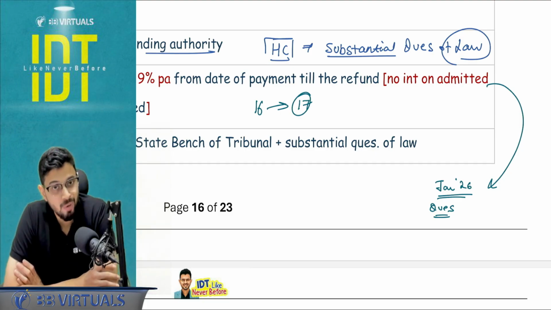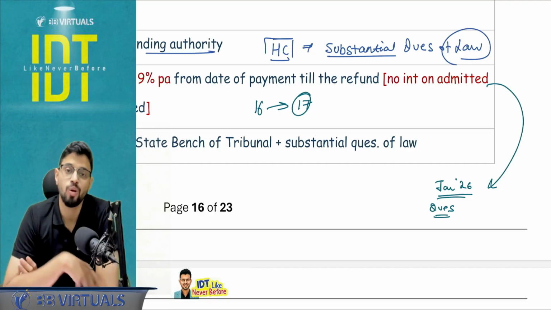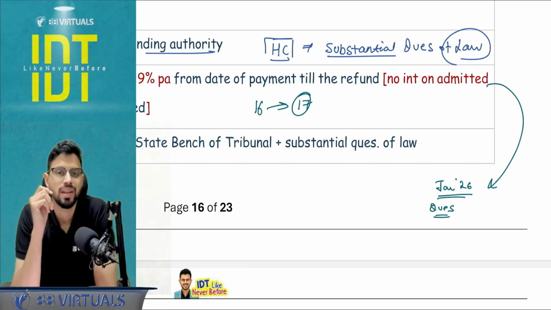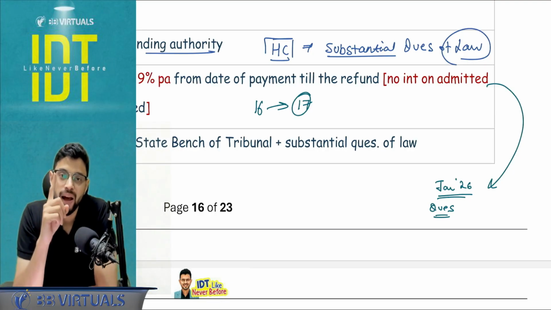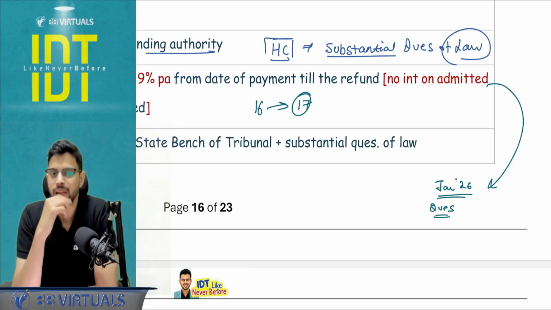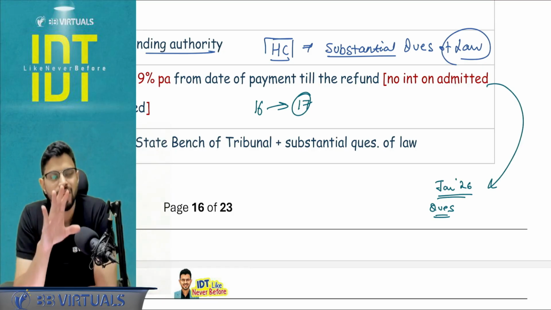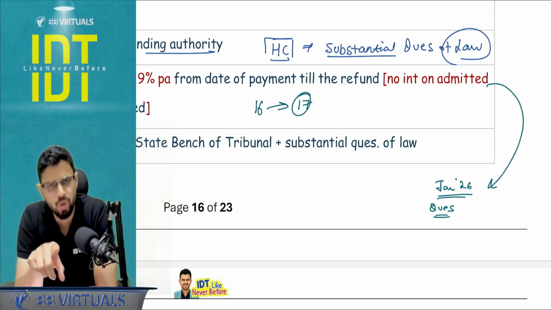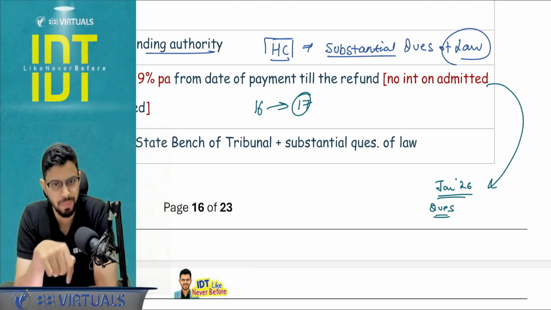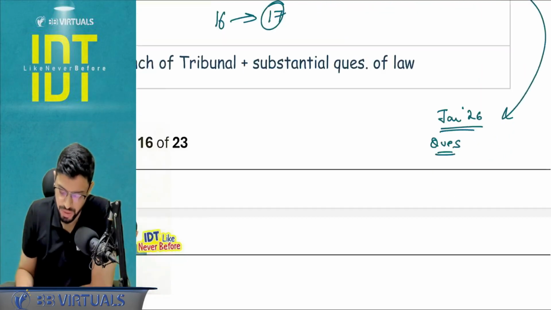But the 60 days delay was happening from the original order, from the original application that was filed for the refund, and it was unjustly rejected. I will not be able to get what I'm trying to say without seeing the question. Okay, I have discussed this, but it was in the Hindi English mix video. Try to cover that question. If there is any query, reach out to me. I will just try to repeat this again. I will try to explain it again.